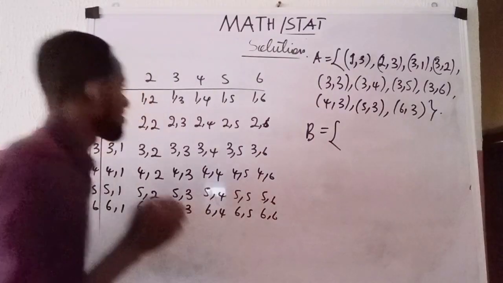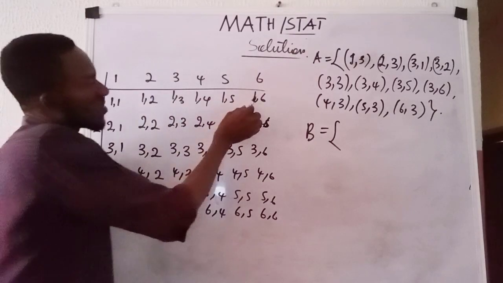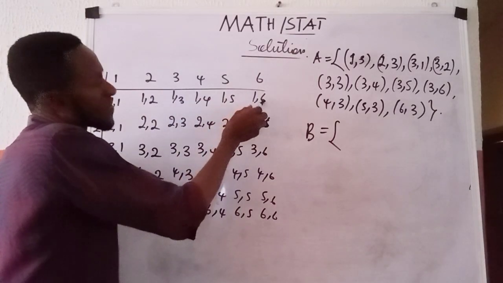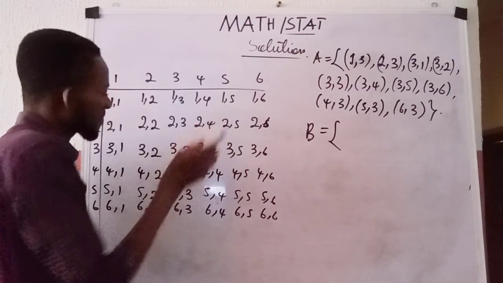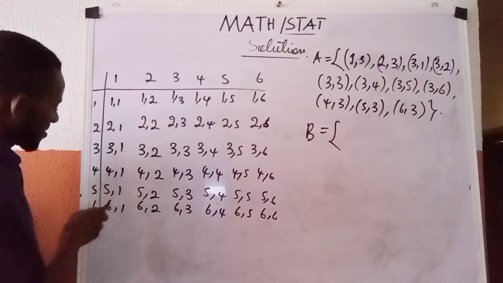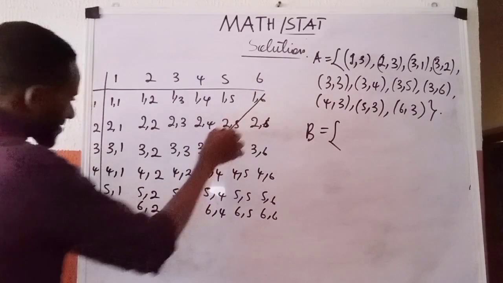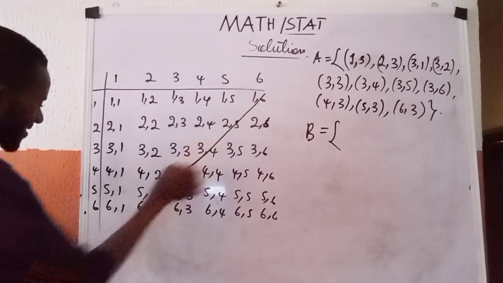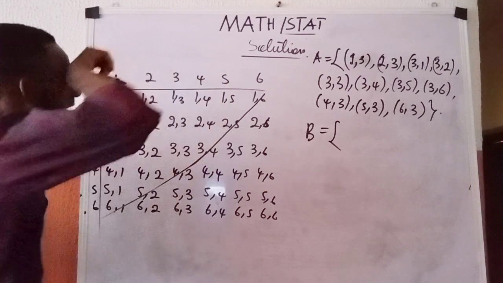Then I come here. Let us look for a place that can give us 7. I hope you know that 1 plus 6 is 7, 2 plus 5 is 7, 3 plus 4 is 7, 4 plus 3 is 7, 5 plus 2 is 7, 6 plus 1 is 7. So this line is giving us 7. So I will now pick them.